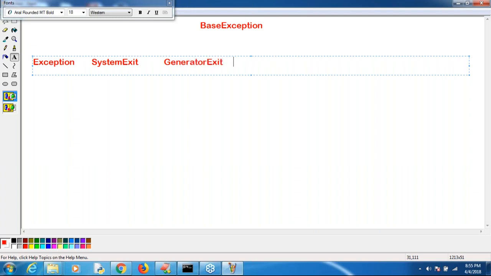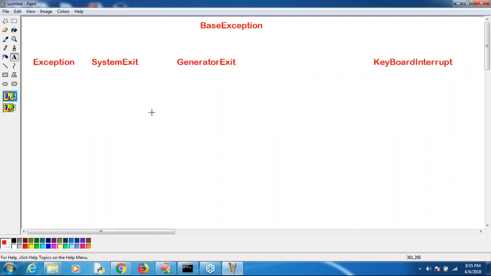Just a basic idea. Generator exit. Next one after that, keyboard interrupt. Somewhere we saw this one. Keyboard interrupt: whenever we are typing Control C, then automatically we are going to get keyboard interrupt. I hope these are the child types of base exception.